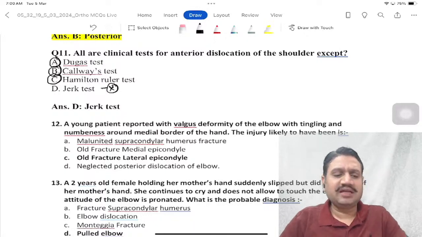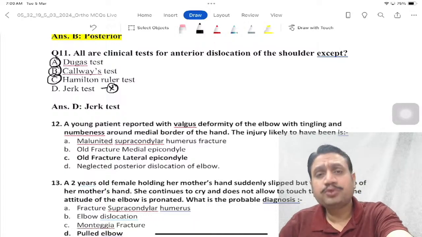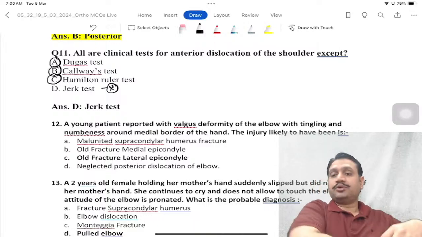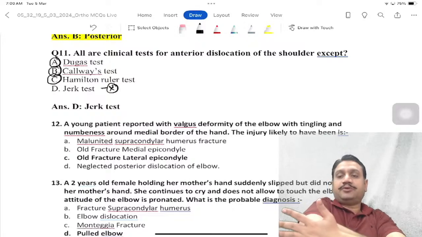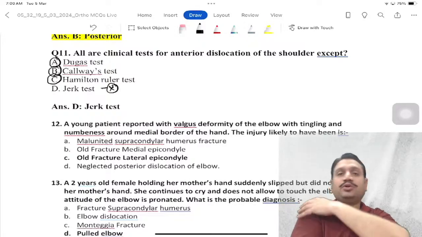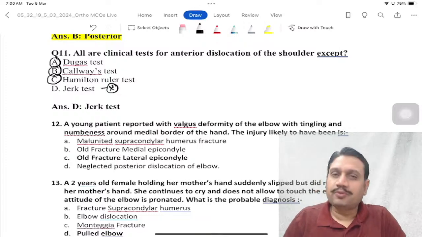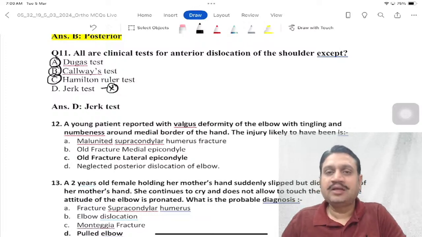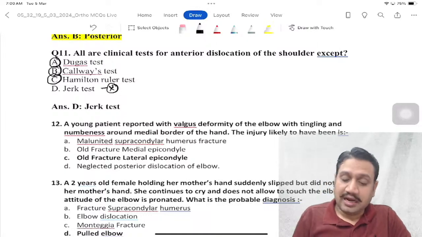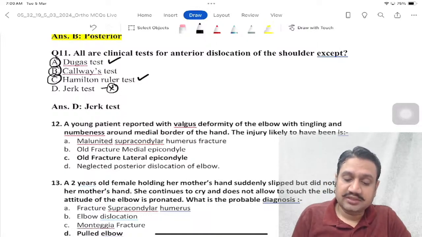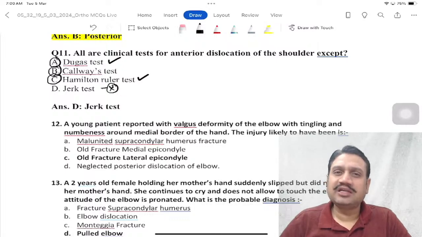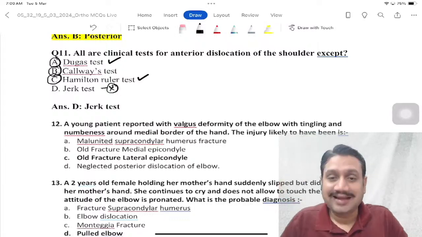Jerk means if somebody is having an anterior or posterior dislocation, let's say with the posterior dislocation, keep the arm adducted and give it a gentle push. The patient becomes a little apprehensive that the shoulder will dislocate, right? So jerk is a non-specific test which can be used for multiple joints, not only for the shoulder. So Dugas and Hamilton ruler are the two most important tests you must remember. Kave is a non-significant thing which tells you about the circumference of the axilla.